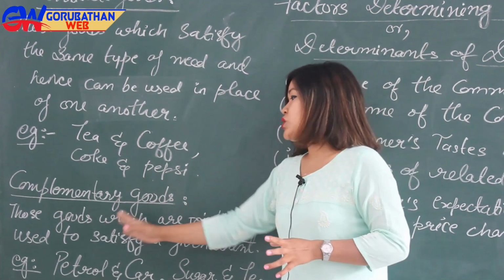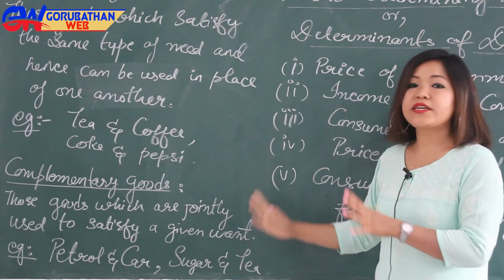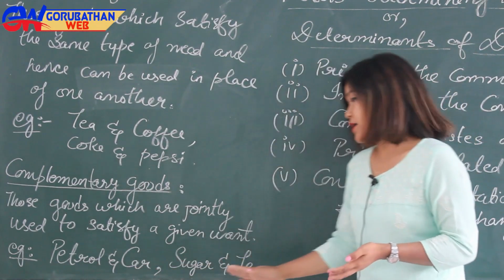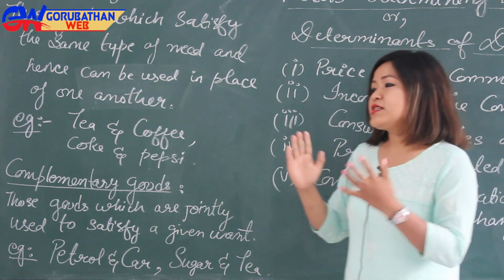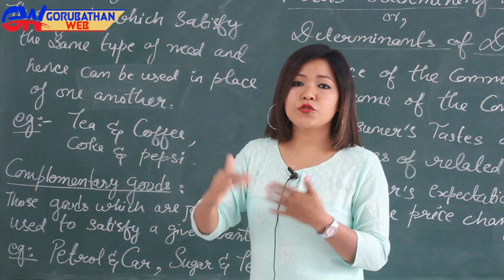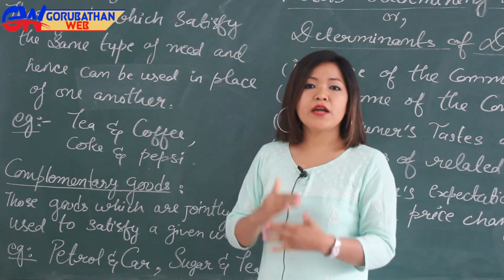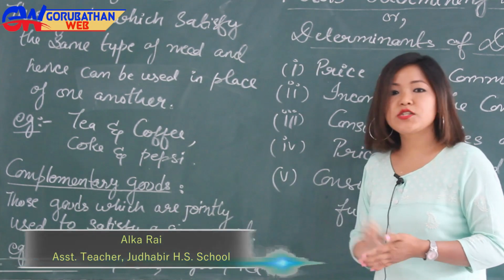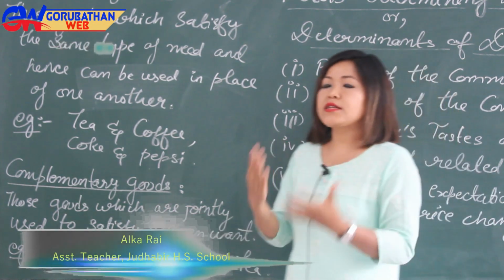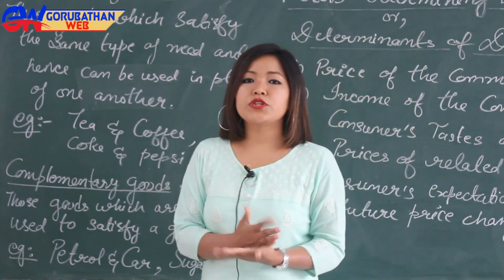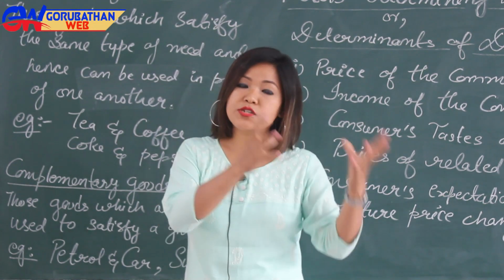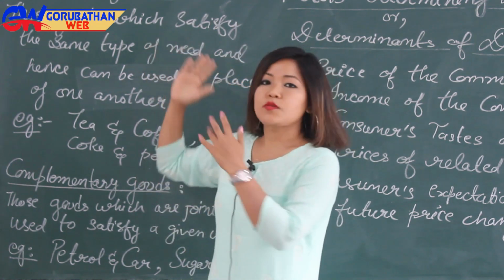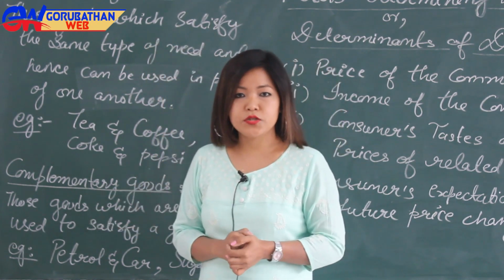Complementary goods are those goods which are jointly used to satisfy a given want. Examples of such goods are petrol and car, sugar and tea. We see that if the price of petrol goes up, then the demand for cars goes down, and vice versa. And it also happens in the case of sugar and tea. Therefore we can say that the demand for any commodity does not only depend on its own price, but it also depends on related goods such as substitute goods or complementary goods.